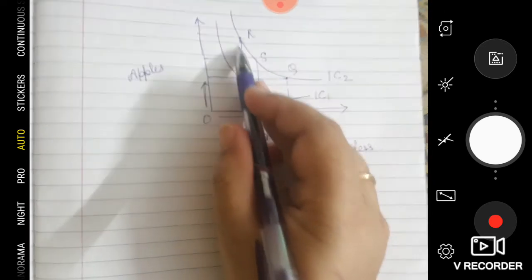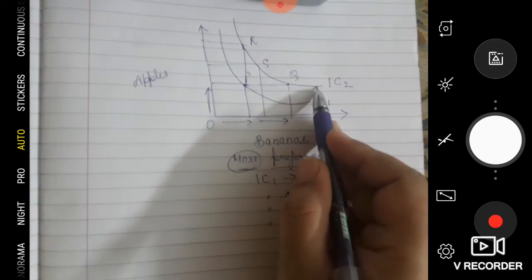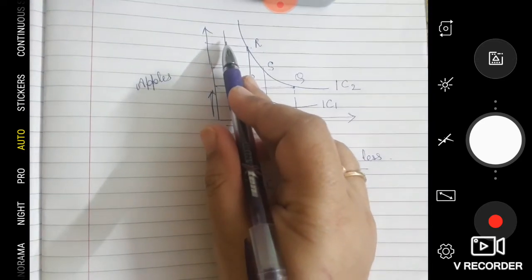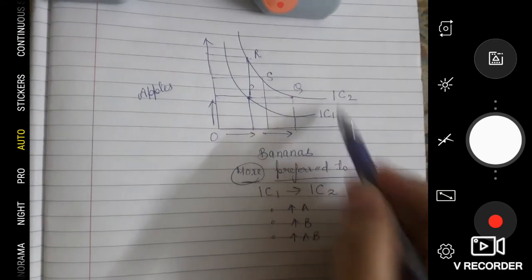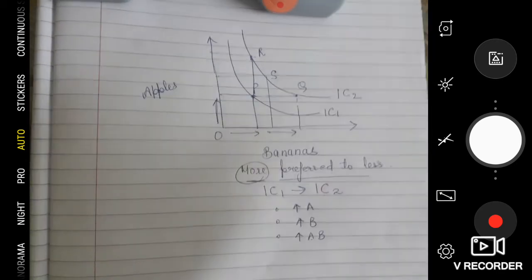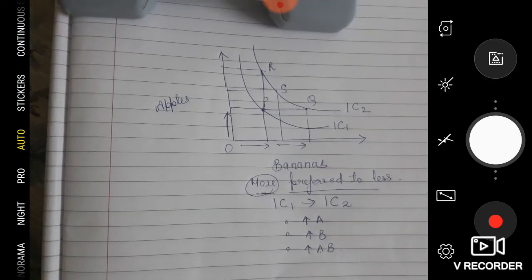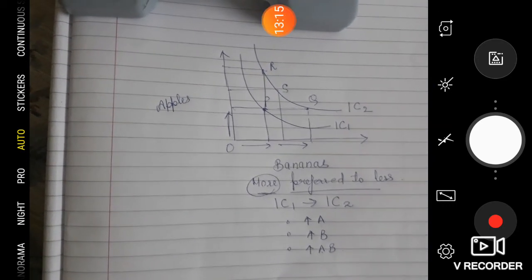So all the points on IC2 give a higher level of satisfaction than all the points on IC1. So that is why we have taken the concept of indifference map.